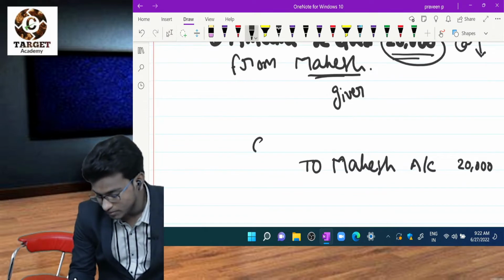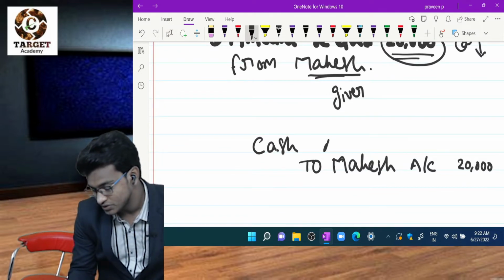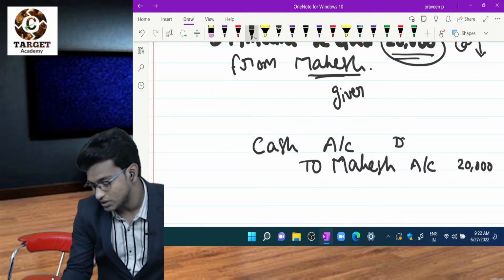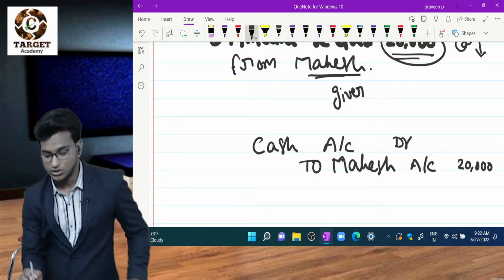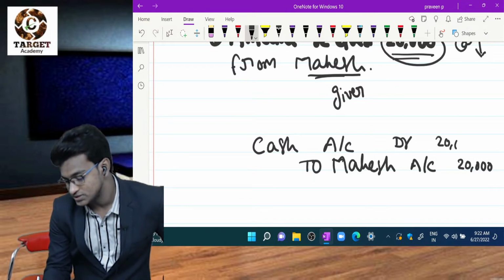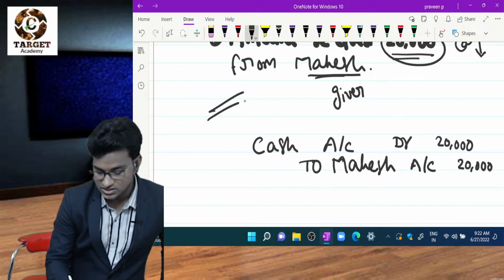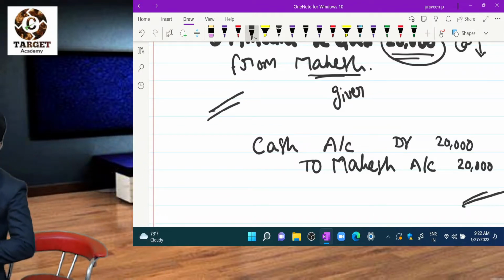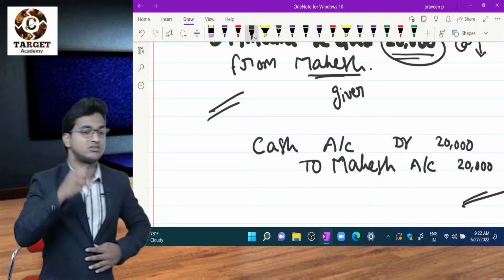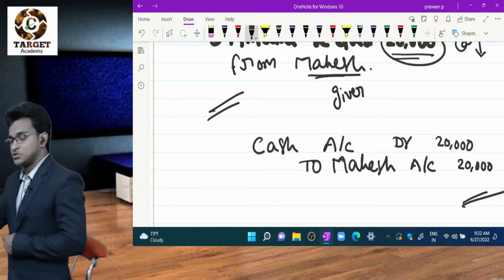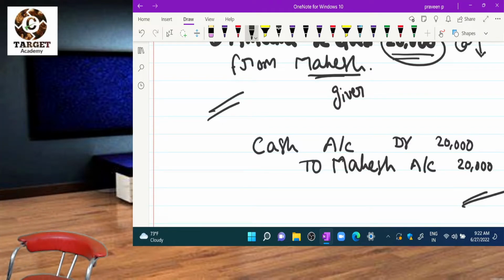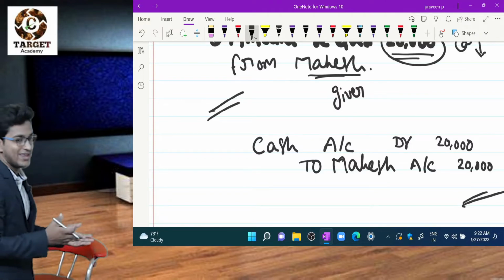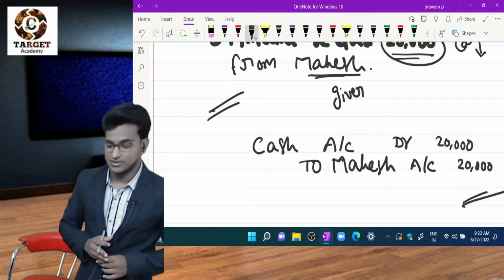So I have to debit cash. So cash account debit to Mahesh account 20,000 rupees. This is called a journal entry, right? Simple. First you have to observe the transaction and grasp the essence of the transaction, and then observe the rules and apply rules on this transaction. Then we can easily write a journal entry.